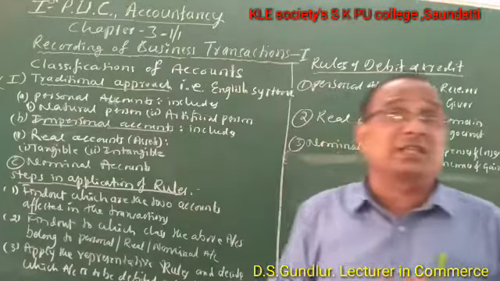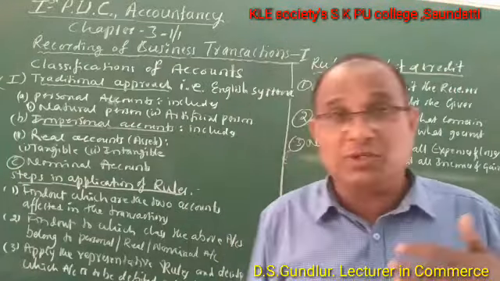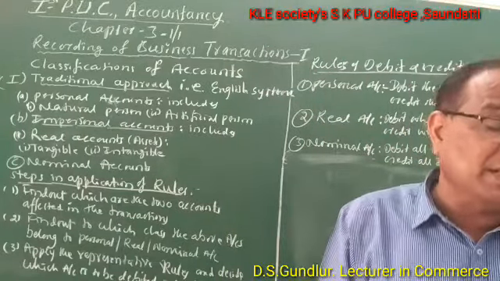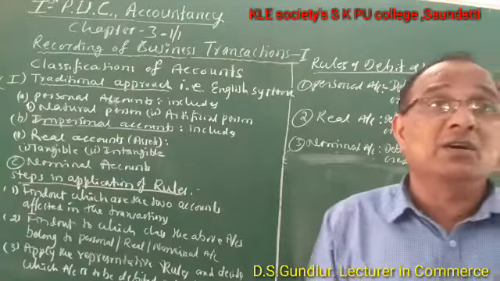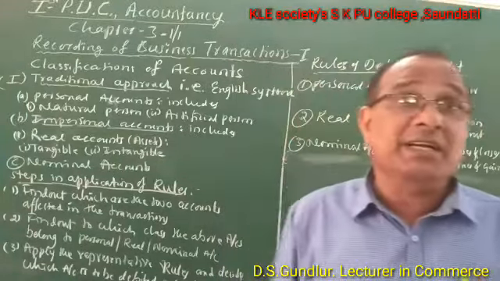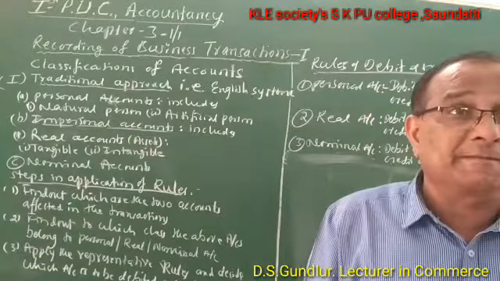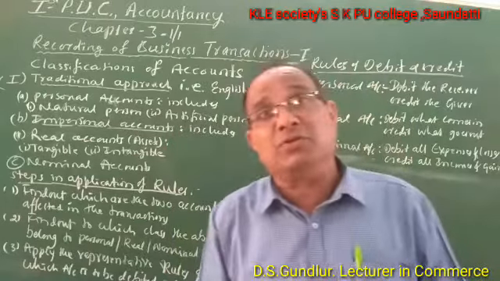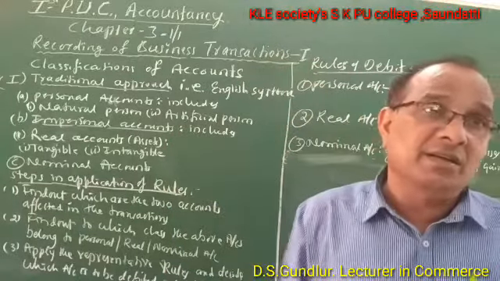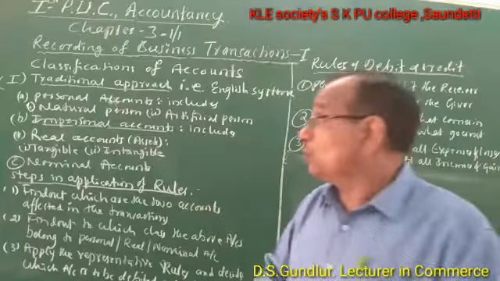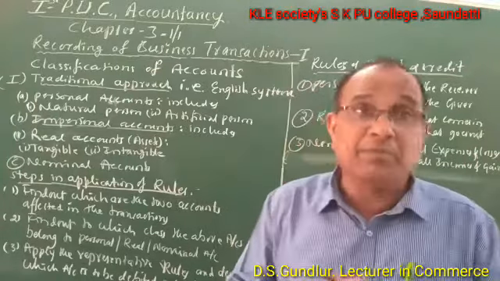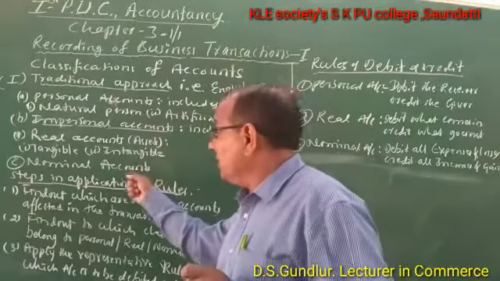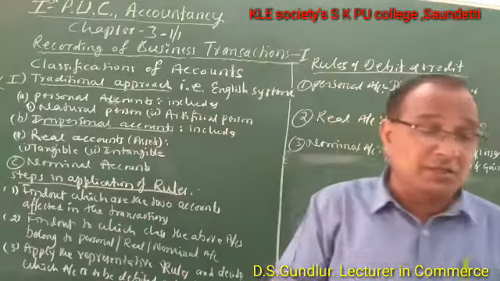Intangible assets are those which cannot be seen, touched, or felt as assets, but in the eyes of law they have pecuniary value, like goodwill, trademark, patent right, copyright, etc. There is no physical existence, but they have value and are recorded in the books of accounts, like goodwill, patent right, trademark, copyright, etc. These are intangible assets. And the third group, nominal accounts.